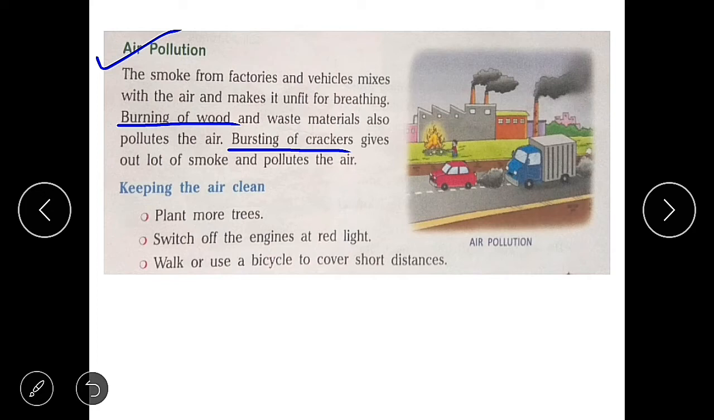So how can we keep the air clean? We can keep the air clean by following these methods: planting more trees, switch off the engines at red light, walk or use a bicycle to cover short distances.